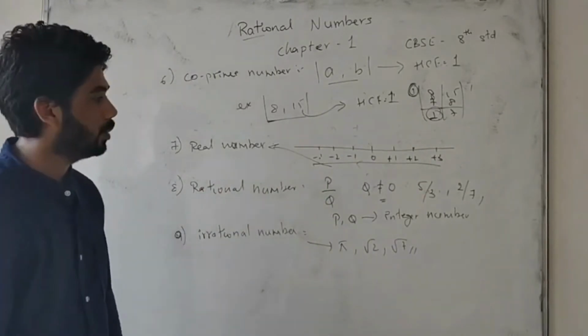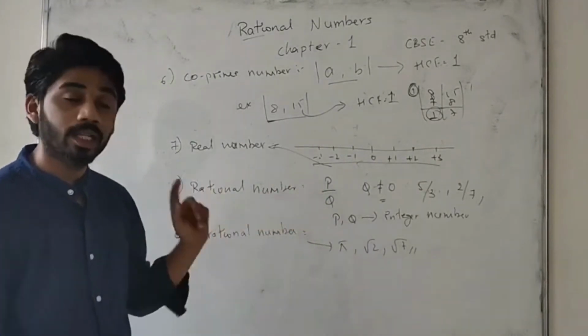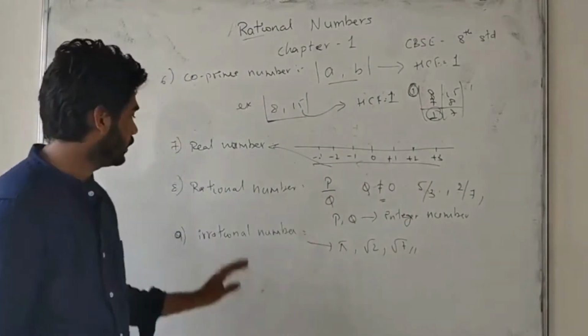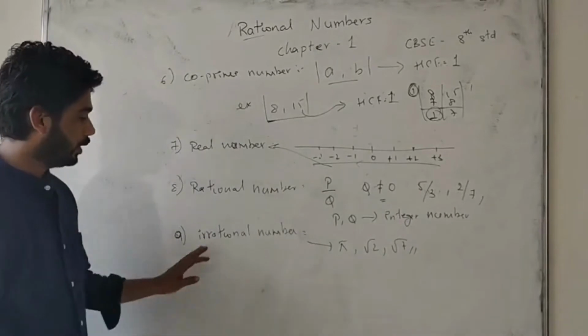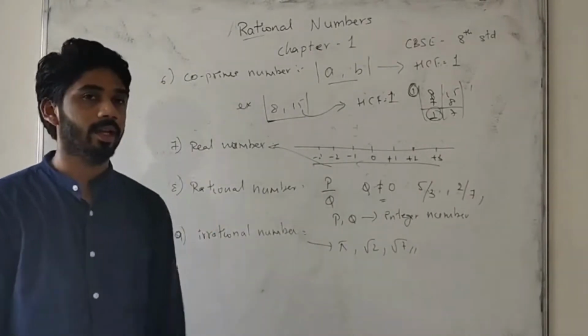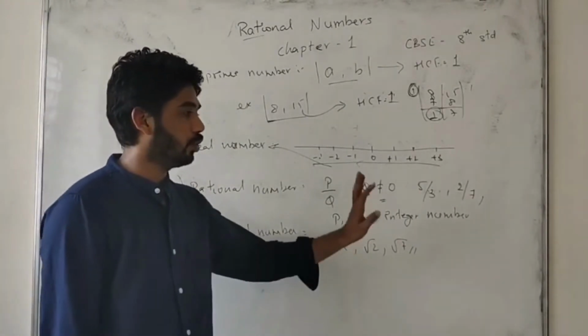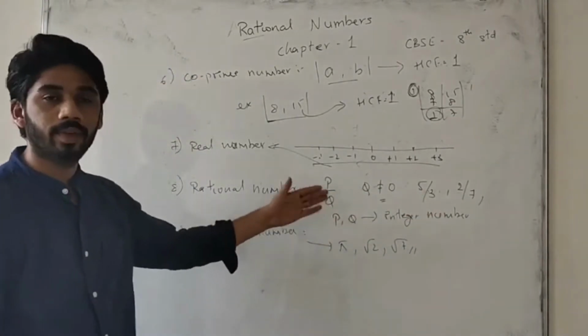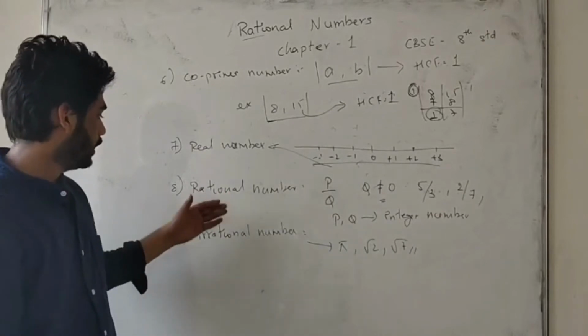What is a rational number? Rational number बोलते हो दो नंबर रहेगा, P and Q both are integers. वो integer number, Q is not equal to 0, that number we call a rational number. So next one, irrational number. Irrational number में डेसिमल में आएगा वैल्यू, इसलिए वो pi, root 2, root 7 ये भी आएगा डेसिमल में, लेकिन इसमें Q is not equal to, it is something different from the integers. So rational number, irrational number.